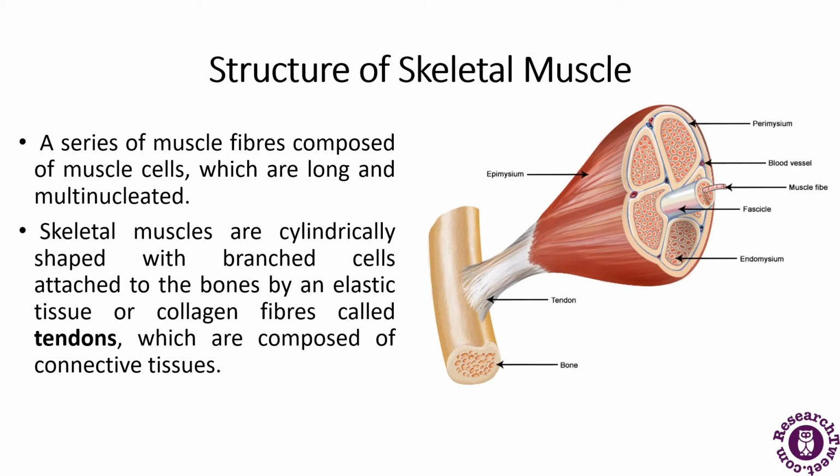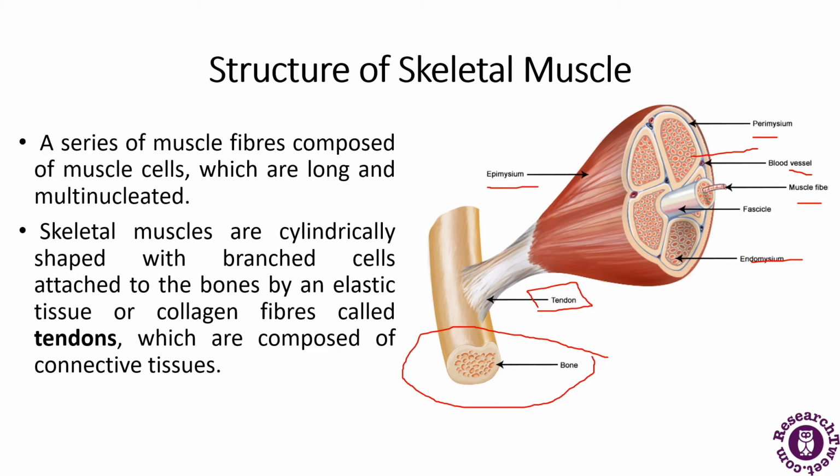So in the previous slide also, when we defined what is skeletal muscle, it was defined that it is attached to the bone and it is involved in different parts of the function of the body. So you can see this is the bone and the skeletal muscle is attached to this. Now there are different parts of the skeletal muscle which are being depicted here. For example, here it is depicted as a tendon, then the layers of the skeletal muscle, there is a muscle fiber, and there are blood vessels which are depicted here.